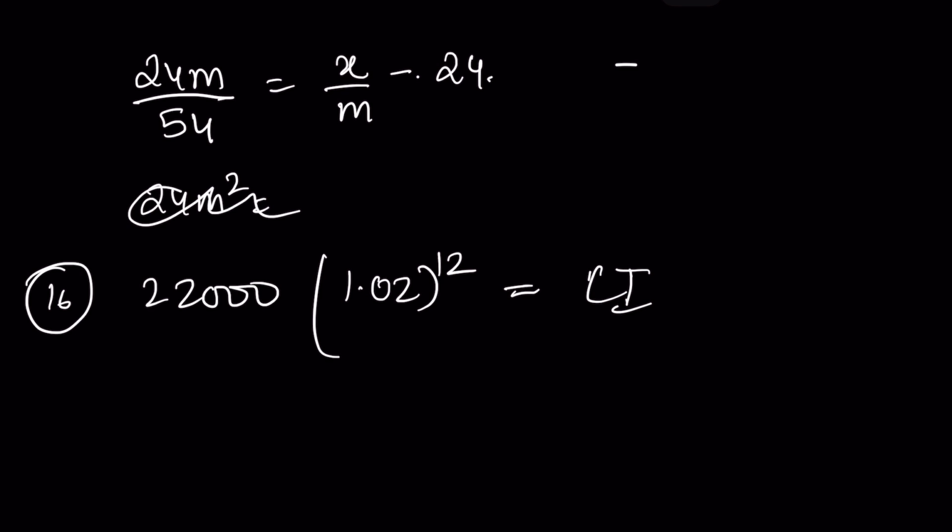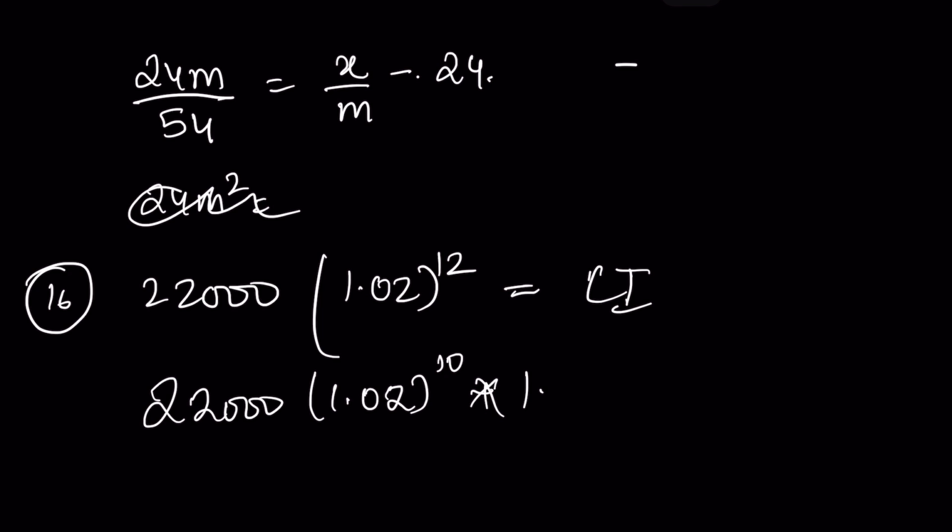ठीक है. Now Sunil invests on the same scheme for 5 years. So this is 1.02 raised to 10, and at the end of 10 years, the entire amount received, and then reinvest the entire amount for 10% simple interest, into 1.1.